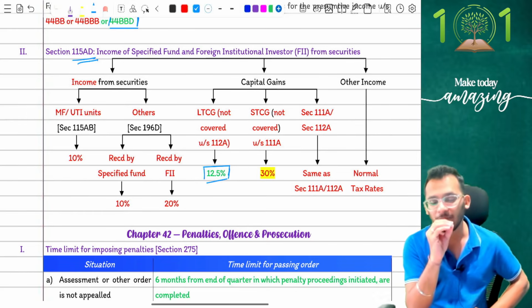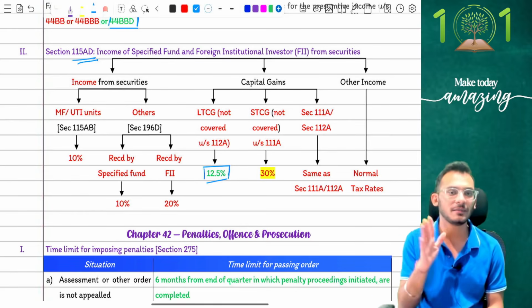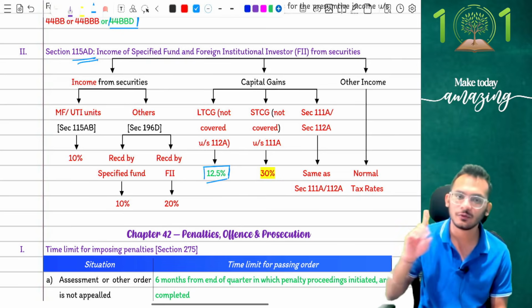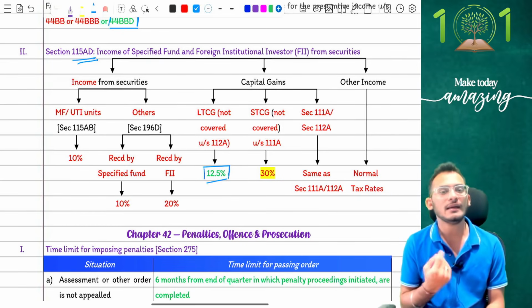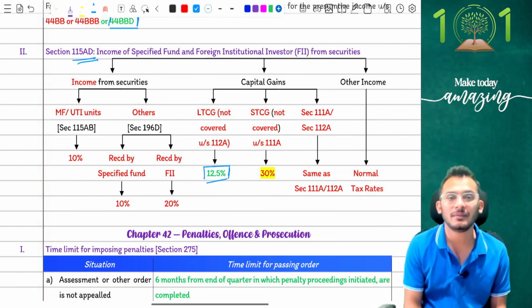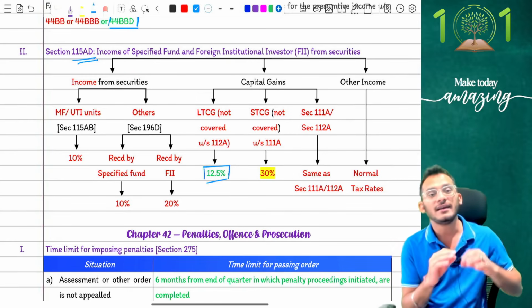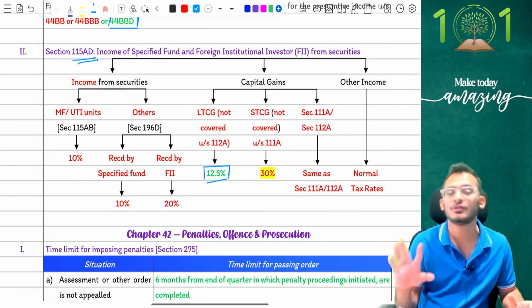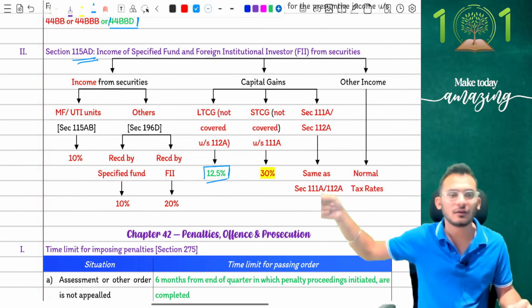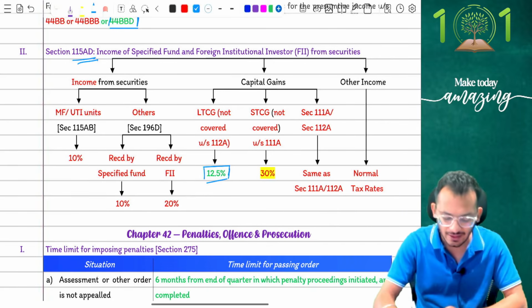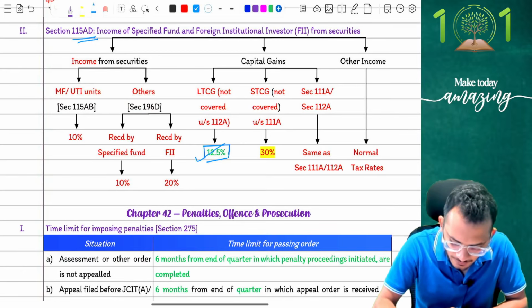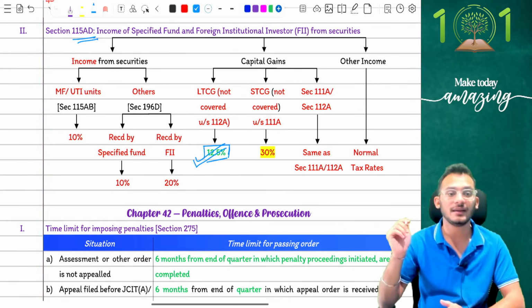ICAI played with it very beautifully, and in both the September and Jan 26 examinations, there were some beautiful questions coming around this. This year, Nirmala ma'am has clarified it. Nirmala ma'am realized her mistake and has clarified it. Capital gains, traditionally, every chapter has changed to 12.5%. So here also it has to change to 12.5%, and therefore section 115AD now clarifies that any kind of capital gains will be liable for